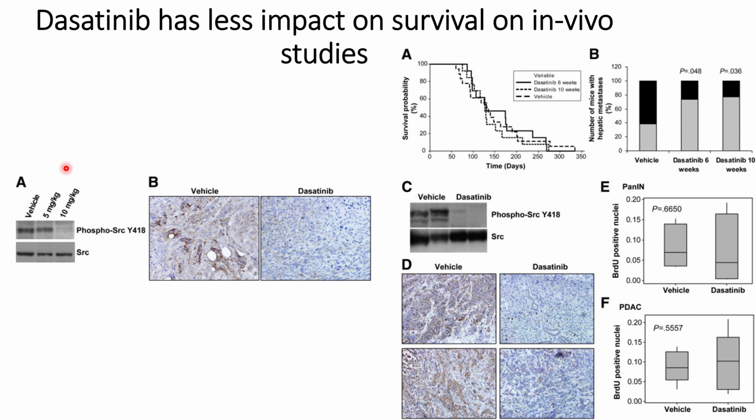They also validated this using immunostaining, where they can see that in the vehicle, the signal for activated SRC, or the phosphorylation of SRC at 418, is high compared to the case of dasatinib, where the activation of SRC is low. From these experiments, they found the optimum concentration of dasatinib, 10 milligram per kg, which will be used for the in vivo studies.